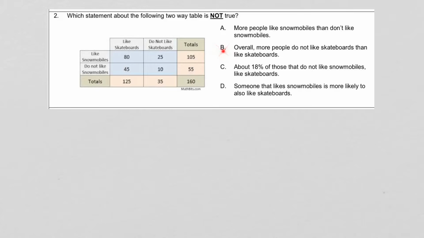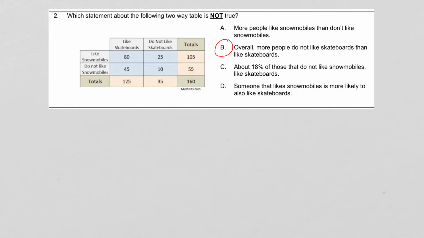But if we look at the B choice, overall, more people do not like skateboards than like skateboards. So here are our totals for that. The people who don't like skateboards, the people who like skateboards. Well, 125 like skateboards. So this is not true. We can't say that more people do not like skateboards than like skateboards. So our answer would be B. And the other two choices go into relative frequencies, but if we read our question carefully, we know that this is the one that's not true, and we don't have to go any farther. So reading is a very good idea on these tests.